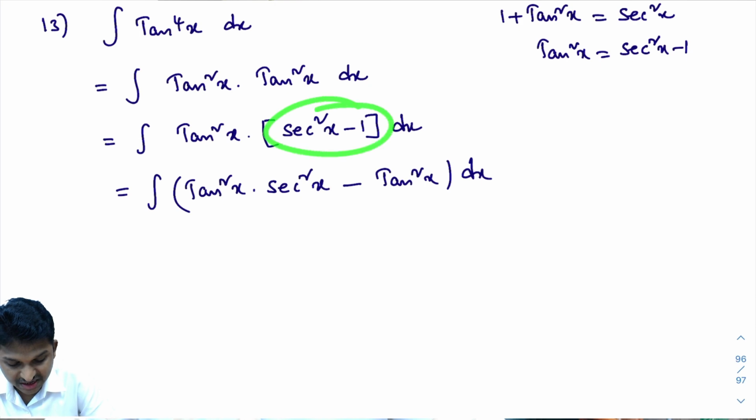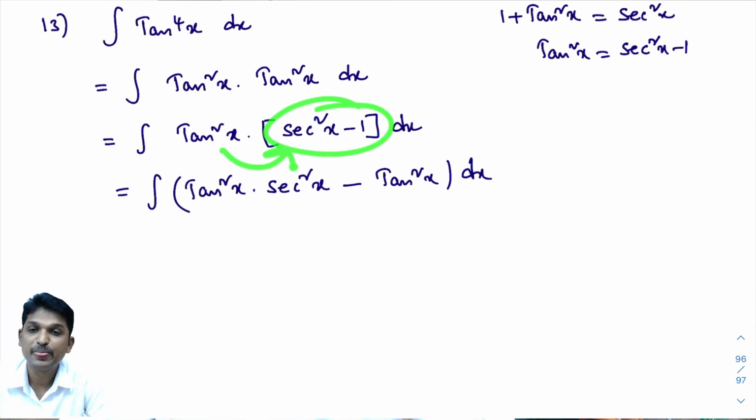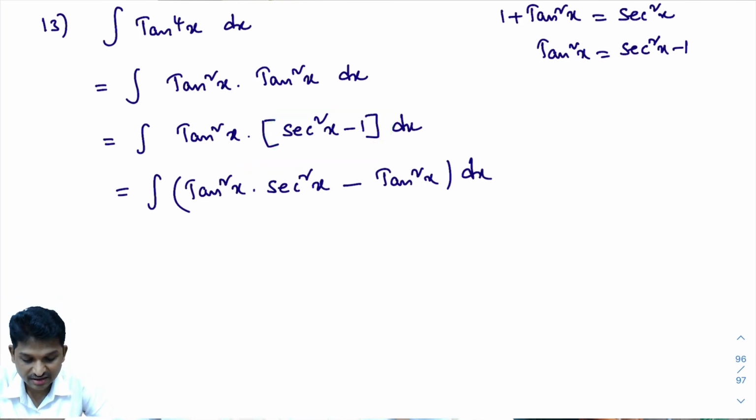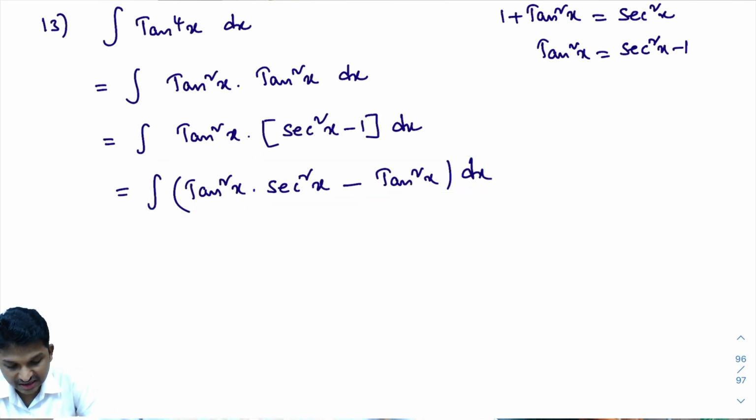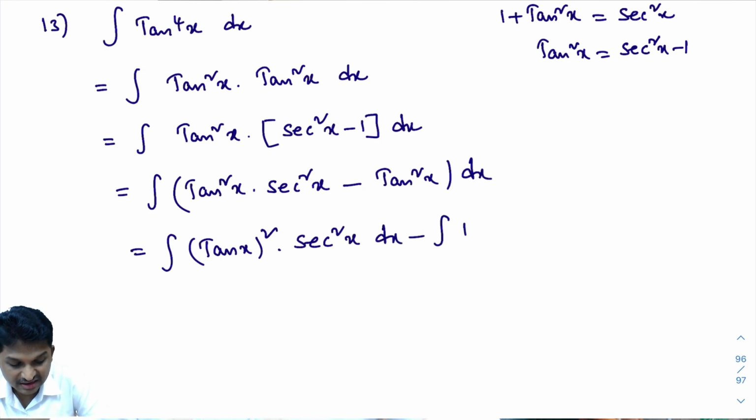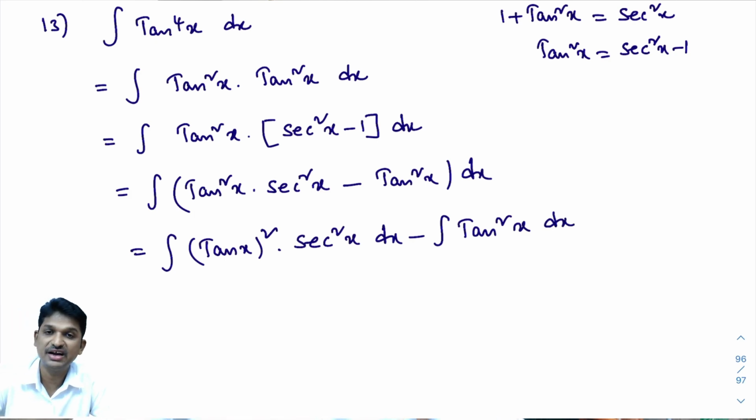I just multiplied this with tan square x. Now, how to integrate this? We integrate each and every term. That equals integral of tan x whole square into secant square x dx minus integral of tan square x dx. I hope you understand this.